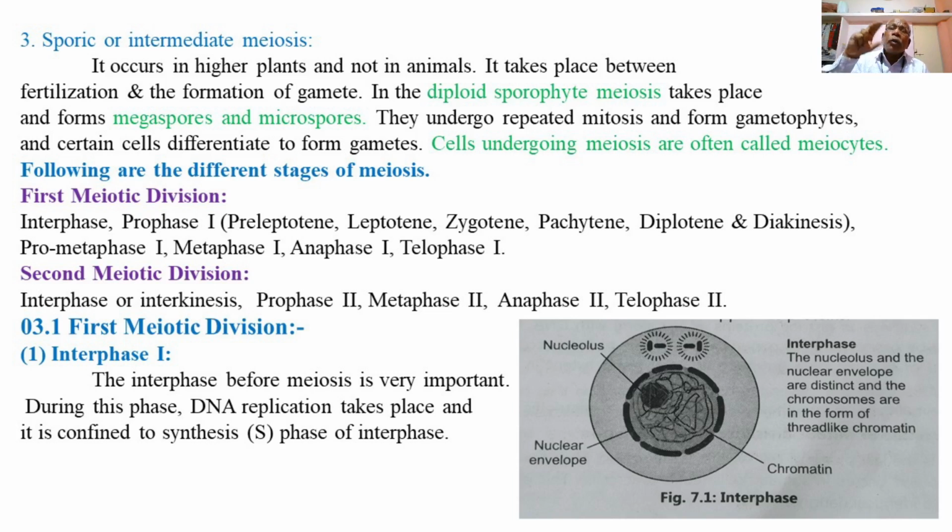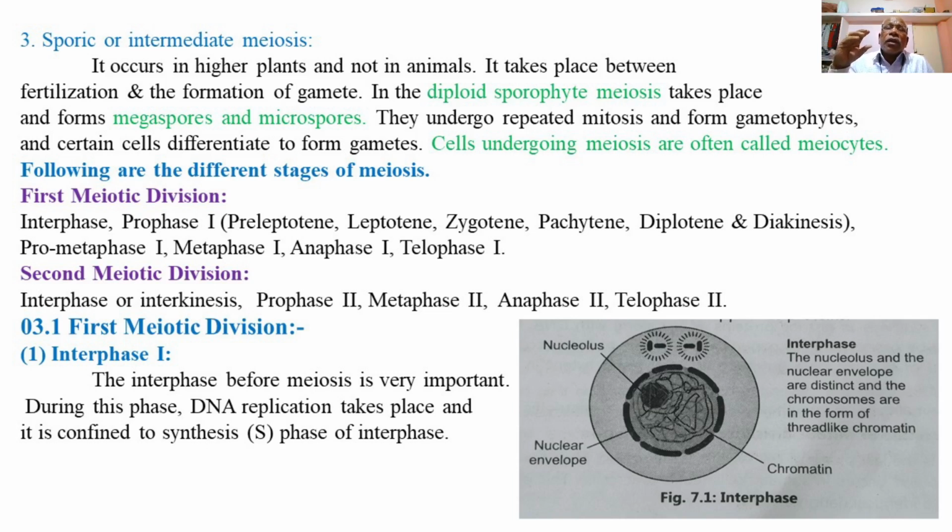At the end of mitosis, from one diploid parental cell, two diploid daughter cells are produced. But in meiosis, one diploid cell is transformed into 4 haploid daughter cells or gametes at the end of the second meiotic division. So this is the definition and the types of meiosis.